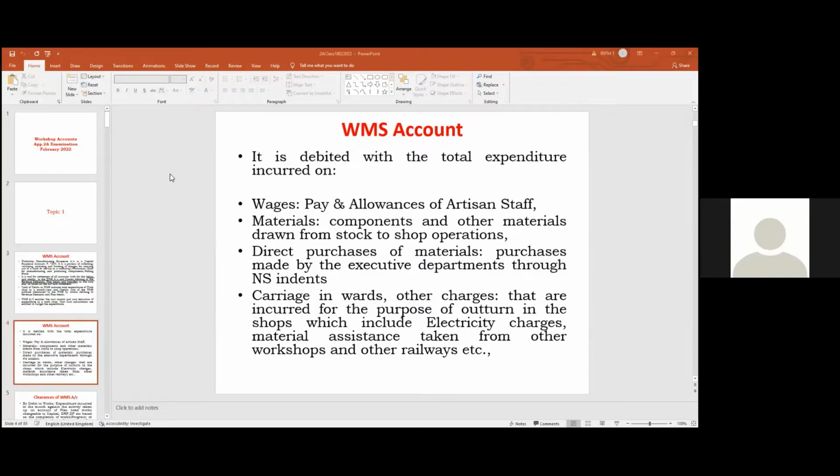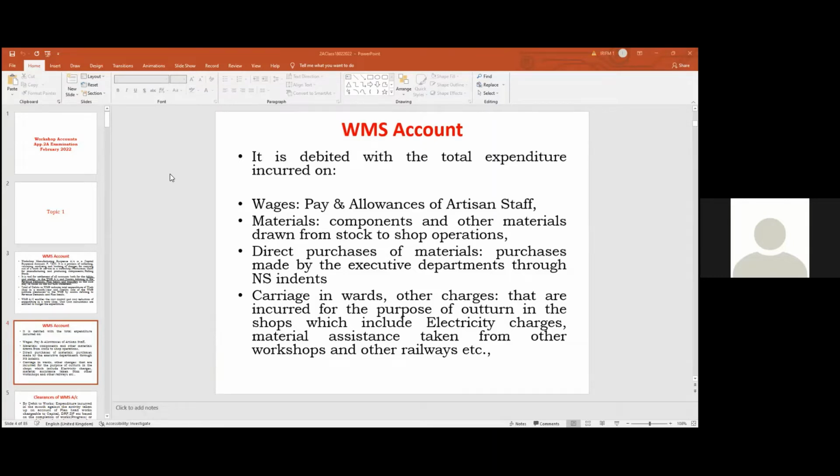कैसा करते हैं हम purchases workshop में? थोड़ा purchase हम direct purchases में भी कर सकते हैं. What is the mechanism to purchase the items through non-stock indents? Non-stock indent बोलता है ना, हर executive department का powers होता है non-stock purchase करने के लिए. उनका what is the limit of the purchase of that particular executive authority?